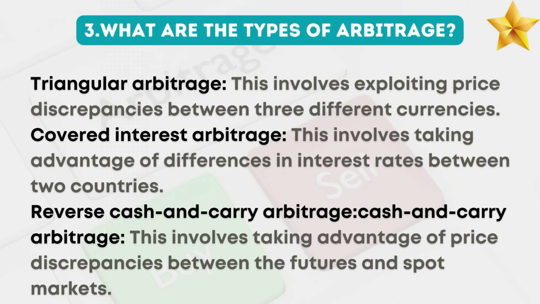3. What are the types of arbitrage? Triangular arbitrage. This involves exploiting price discrepancies between three different currencies. Covered interest arbitrage. This involves taking advantage of differences in interest rates between two countries. Reverse cash and carry arbitrage. This involves taking advantage of price discrepancies between the futures and spot markets.